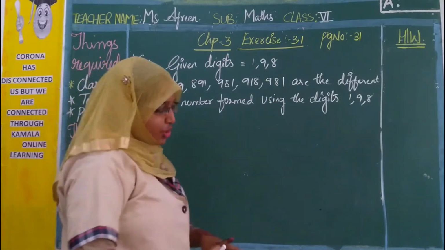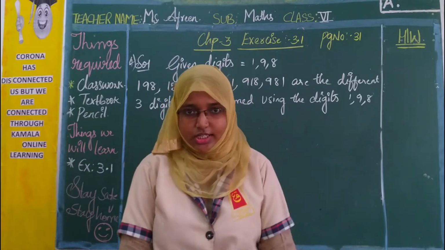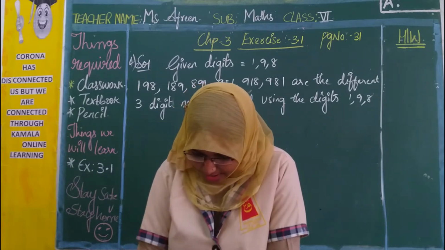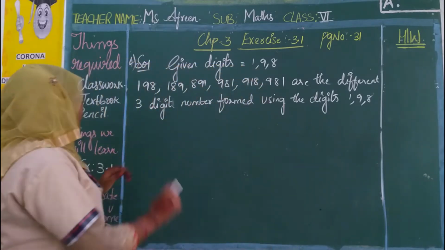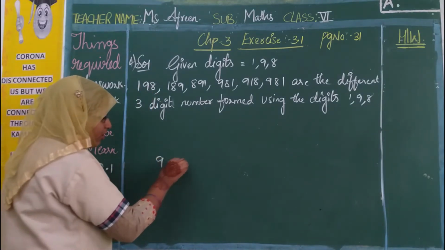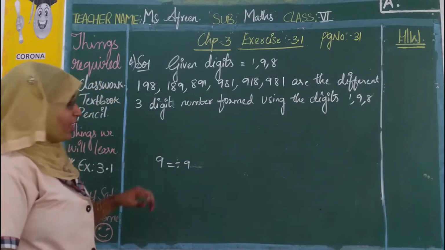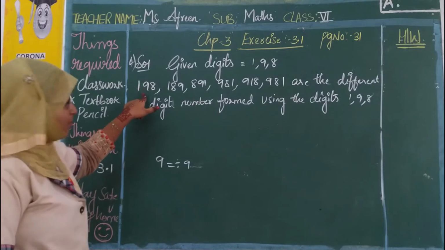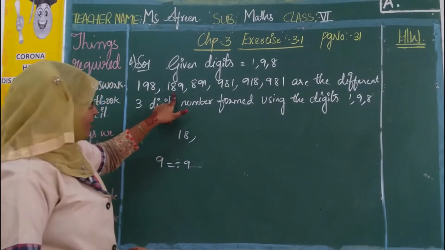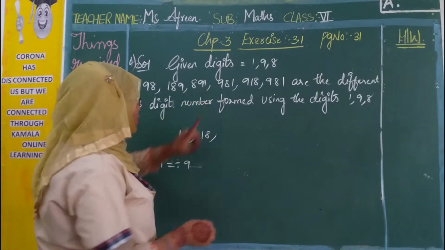Yes. Now what do we need to check? We have made different 3-digit numbers using these digits. Next, check whether these numbers are divisible by 9. What is our rule for 9? The rule for 9 is the sum of the digits should be divisible by 9. 1 plus 9, 10, 10 plus 8, 18. Next, 1 plus 8, 9, 9 plus 9, 18. 8 plus 9, 17, 17 plus 1, 18.